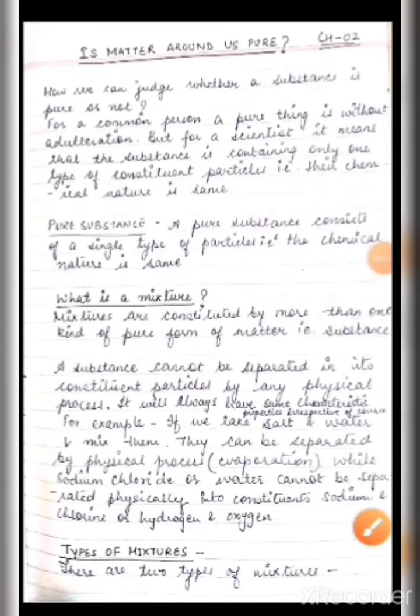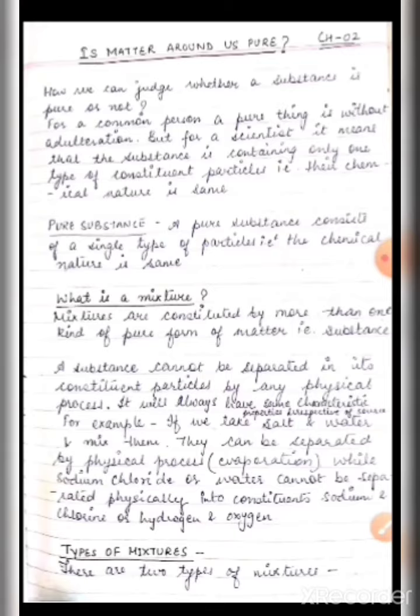So students, now let's start our chapter number 2, Is Matter Around Us Pure? How can we judge whether a substance is pure or not? For a common person, a pure thing is without adulteration. That means a common man will say a substance is pure when there is no mixing in it.